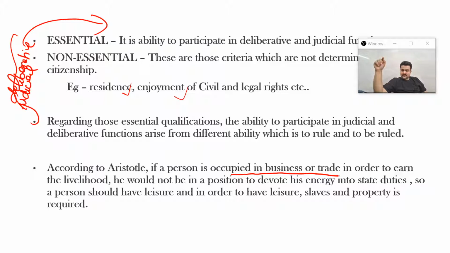Now, if you recall the features of polity, then one of the features was that authority is going to be vested in the hands of the rich, and this very thing might have confused you at that stage. Now you will be able to relate it, because it is only the rich who are going to have leisure, that is free time, because they will be owning slaves.